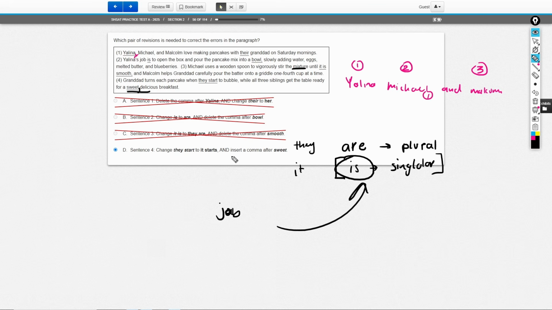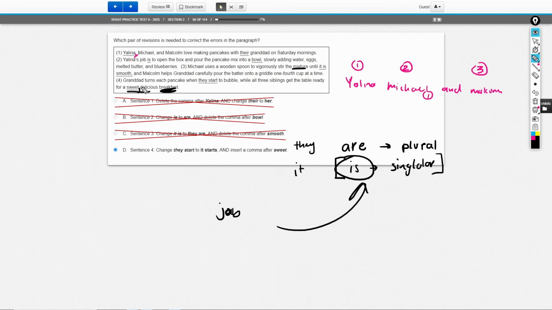So when we insert a comma after sweet, we're actually inserting a comma between sweet and delicious, which are 2 adjectives, and adjectives describe things. So just know that whenever you have 2 adjectives describing the same object, in this case breakfast, you must put a comma there because technically that's a list. 2 adjectives must have a comma between them.